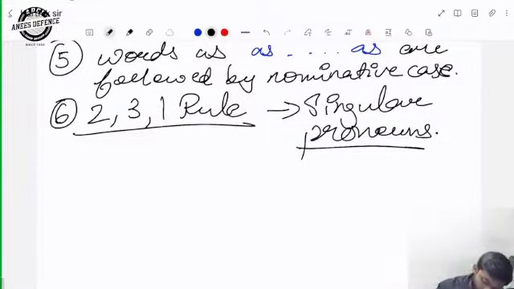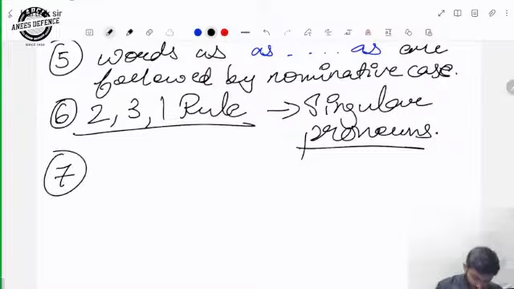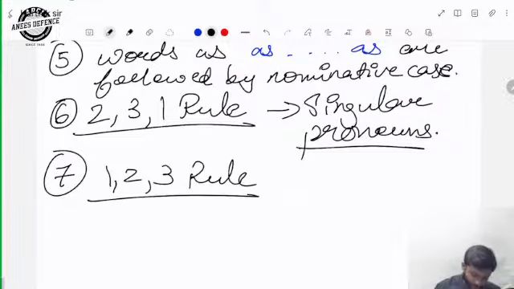I hope you are getting my point. The seventh rule says the 1, 2, 3 rule is applied, when the 2, 3, 1 rule becomes 1, 2, 3, when we are talking about plural nouns. Why? We will see that. "We, you, and they will go to the party."